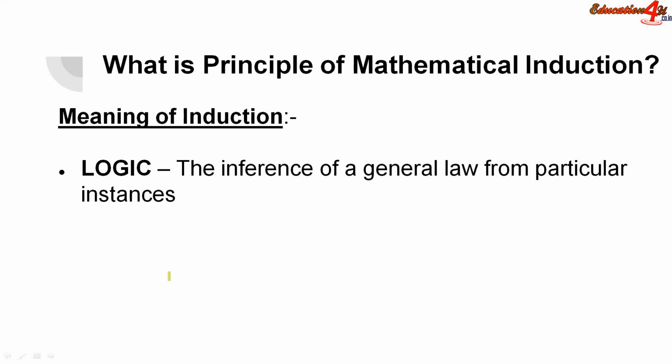Suppose we divide 2 by 2 equal to 1, next 4 is divided by 2, and we keep on doing this. From this we can derive that every even number is divisible by 2. That applies to the logic example. So the inference, that is the derivation of a general law from particular instances, is known as induction.